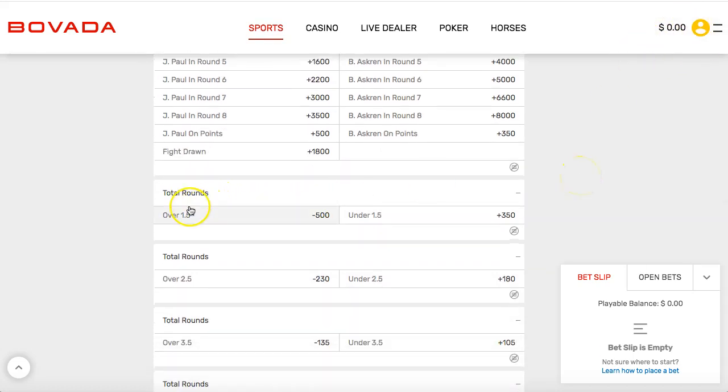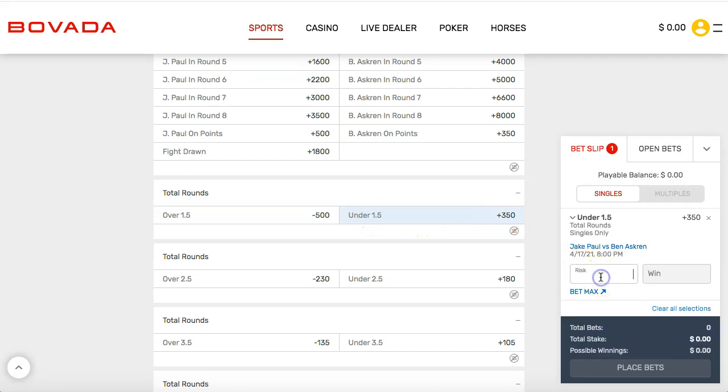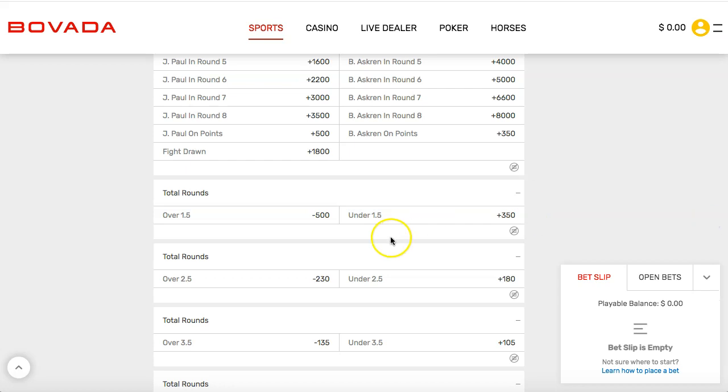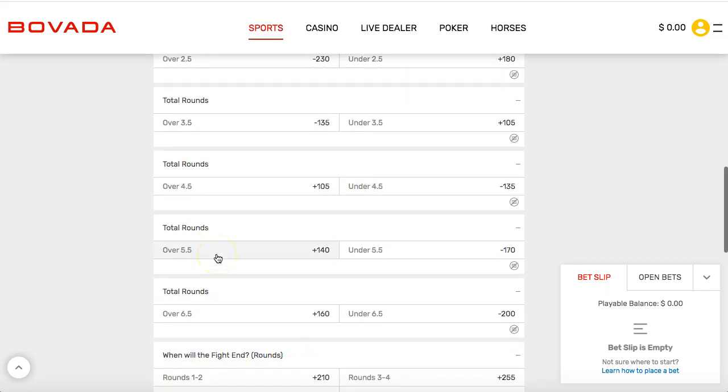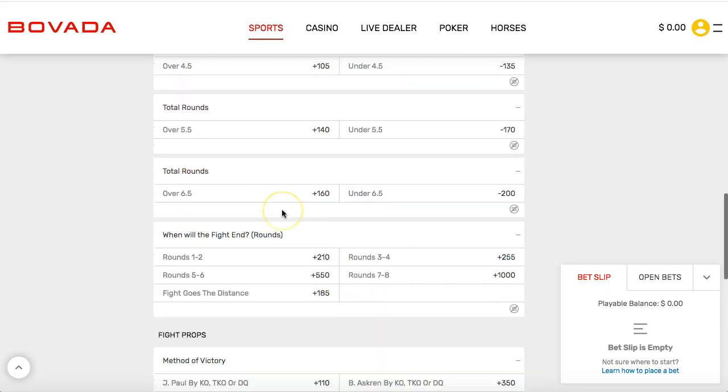Now, total rounds, look, you don't even have to pick who's going to win. If you think the fight's going to be under a round and a half, meaning there's probably going to be a knockout early in the first round, basically that means under 1.5, right? So you would win plus 350. So if you put in $100, you would win $350. So you can predict the total rounds, right? Under, over 4.5. There's so many different things.